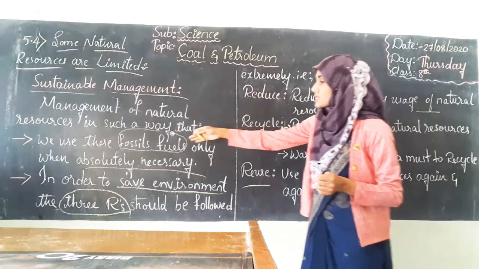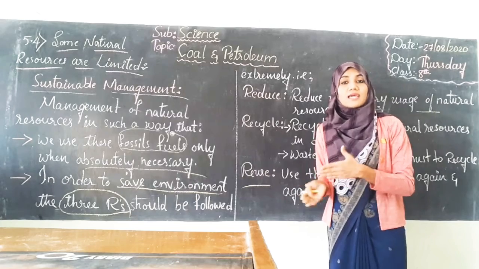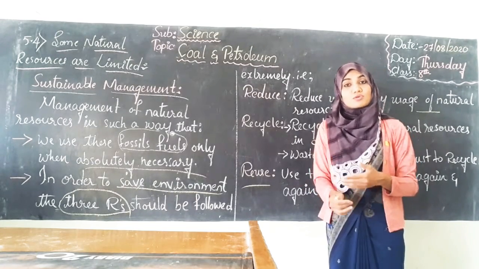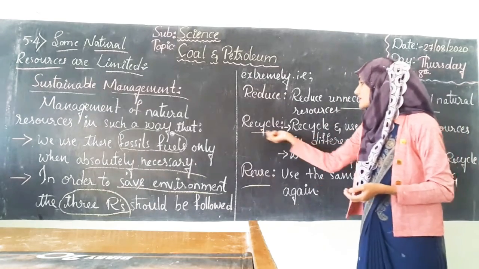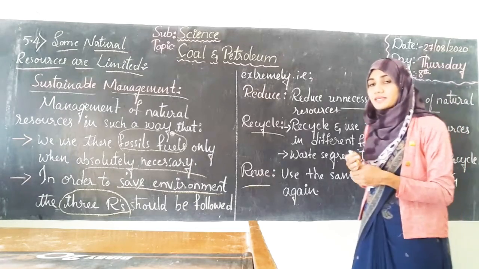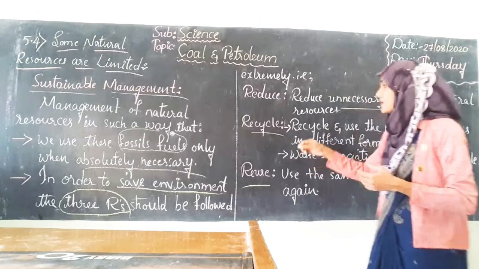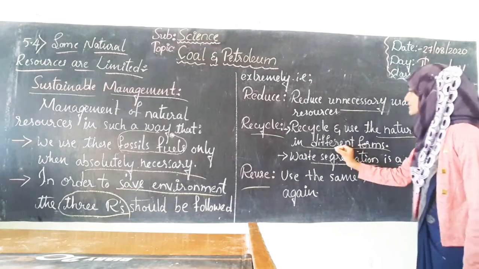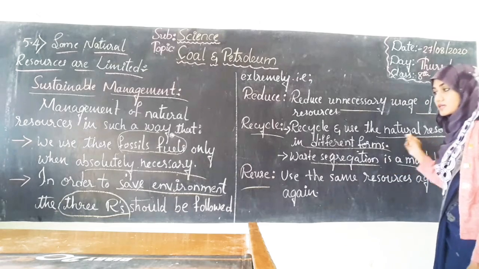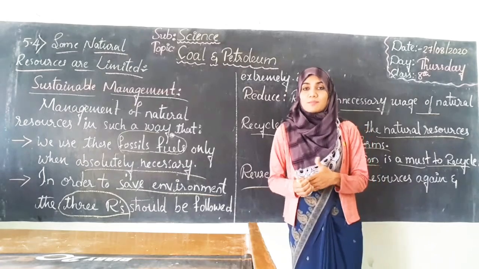Like the example I gave just now, instead of using a bike or car, we can make the distance walkable, or we can travel the distance by bicycle. And recycle. Recycle means used substances can be reused in another way or another form. So recycle and use the natural resources in different forms. Especially, waste segregation is a must to recycle. So, waste segregation. For example, students, we read the newspaper every day.